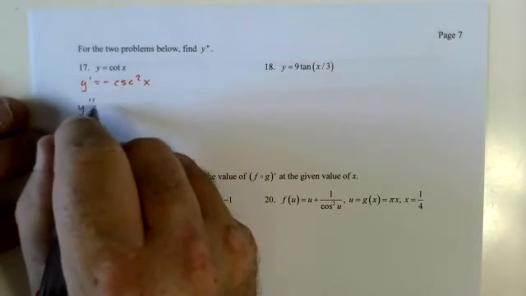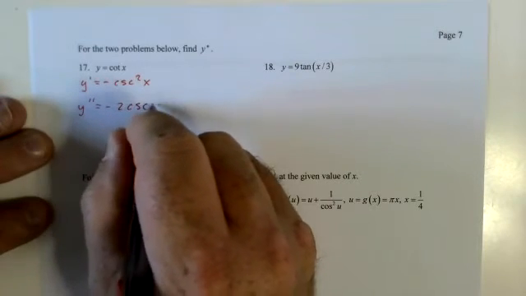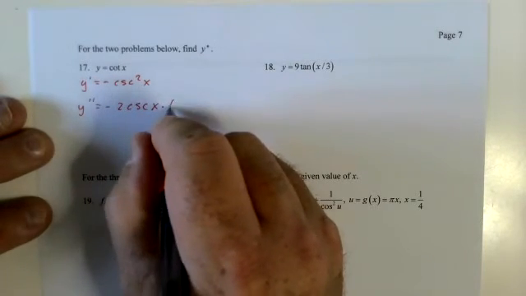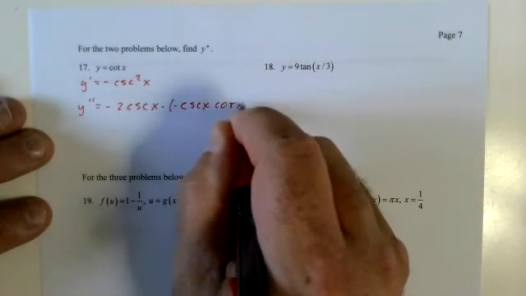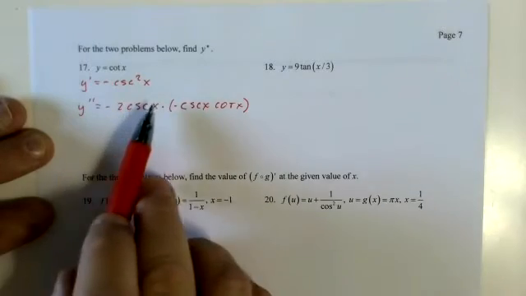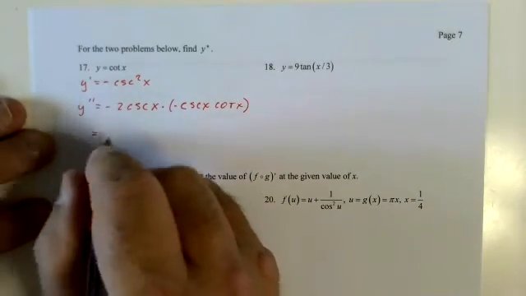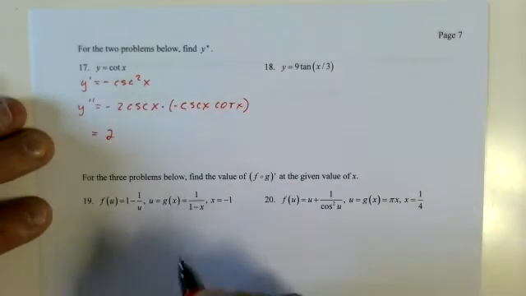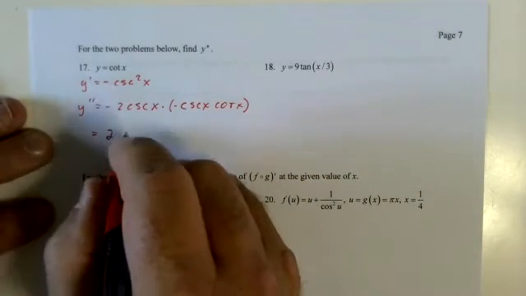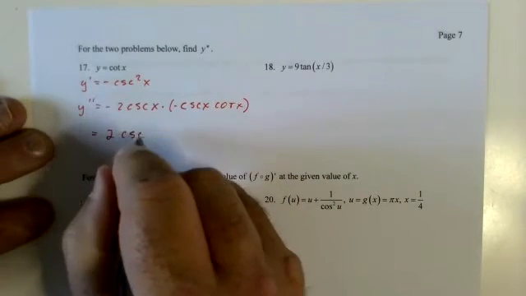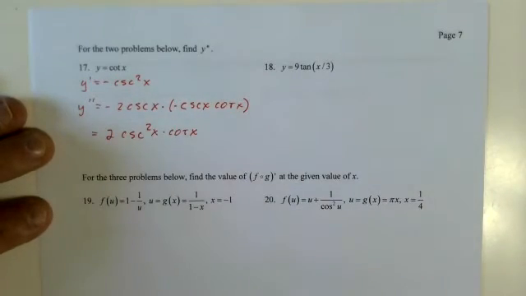Y double prime equals negative 2 cosecant x times negative cosecant x cotangent x. 2 up front, 1, derivative of cosecant is negative, equals 2, negatives cancel. Cosecant's 1 over sine, cosine over sine, no, that has nothing to do with that. Cosecant squared x cotangent x.